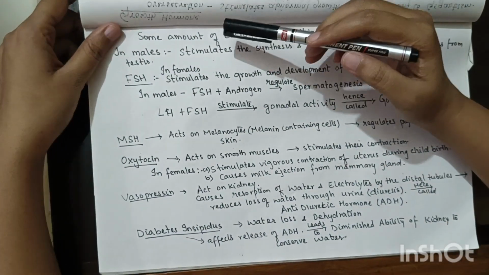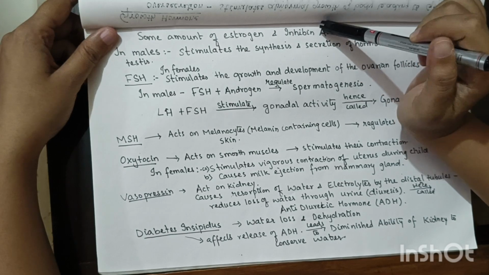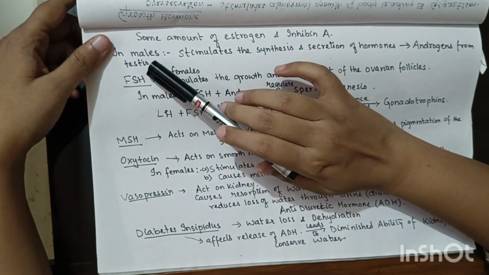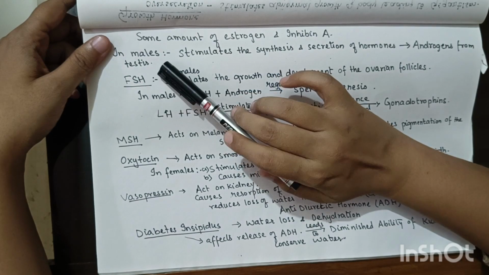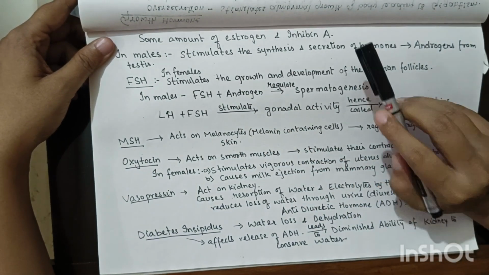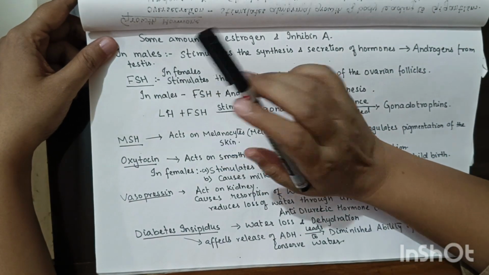The corpus luteum will also release some amount of estrogen and inhibin A. We talked about females. Now in males, the luteinizing hormone will stimulate the synthesis and secretion of hormones, that is androgens, from the testes.